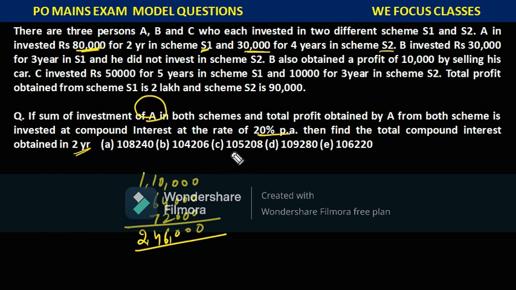Now he is asking us to find, if this entire amount had been invested at a compound interest rate of 20% per annum, then find the total compound interest obtained in 2 years. He is asking about the compound interest.